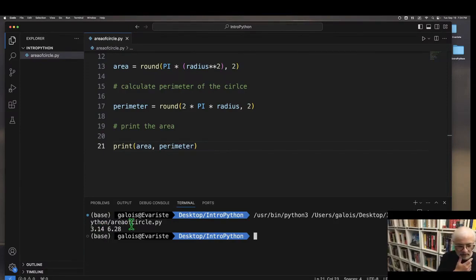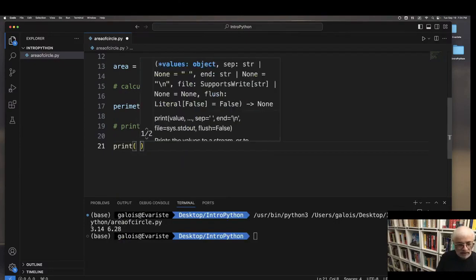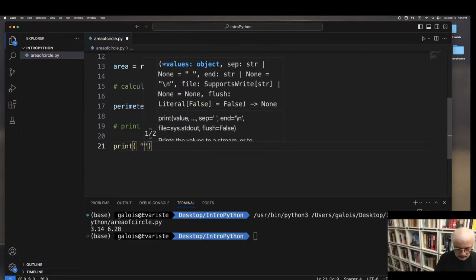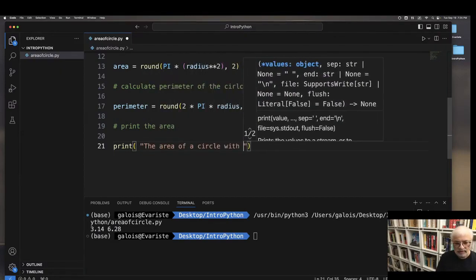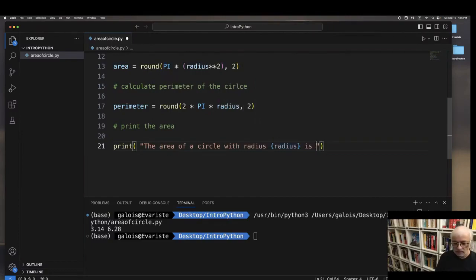We'll get a little bit fancier with our printing format, because if you're just outputting 3.14 and 6.28, it's hard for the person who's looking at the results of your program to understand what these mean. So we're going to modify the print statement here. Let me do this in stages. So we're going to print out a string. The area of a circle with radius, and I'll explain this in just a minute.